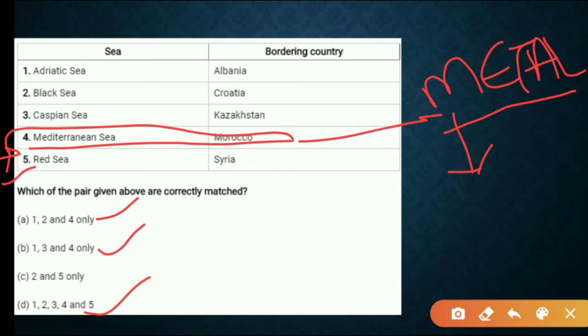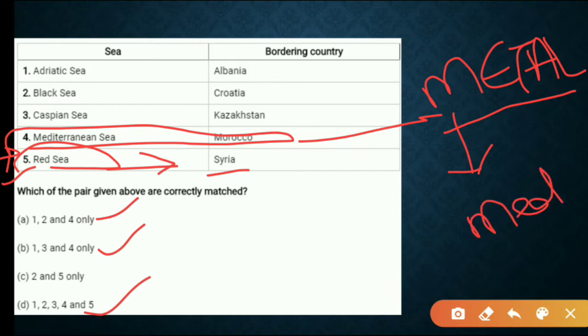And coming to the Red Sea. Yeah, Red Sea, we know that the Red Sea doesn't border with Syria. We have already seen in the previous slide that Syria borders the Mediterranean Sea, right? So 5 shouldn't be in our answer. So C and D are eliminated. Among 1, 2, 4 and 1, 3, 4, what is the correct answer?